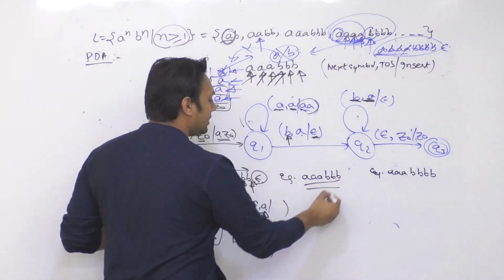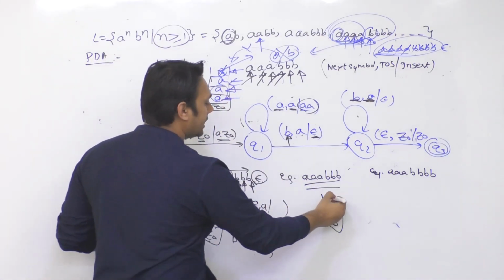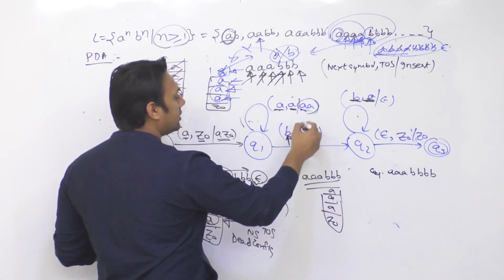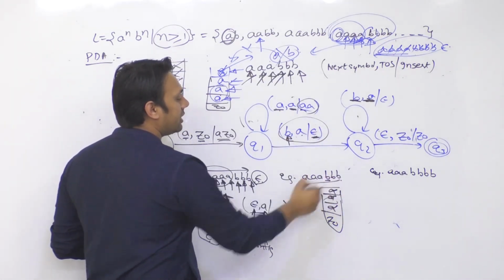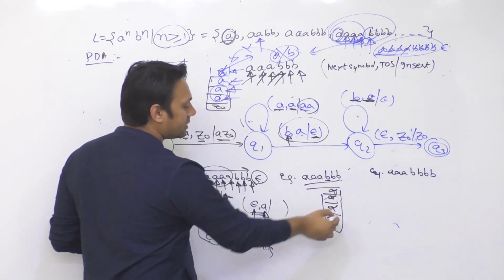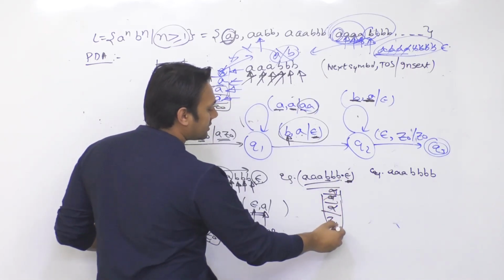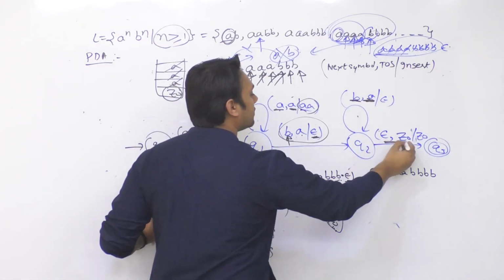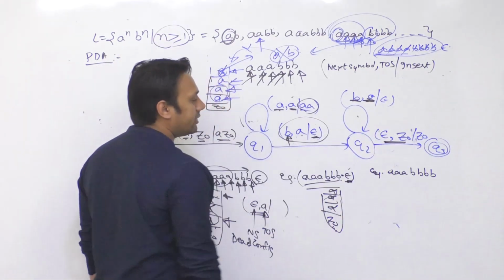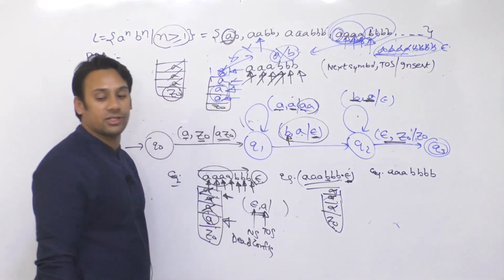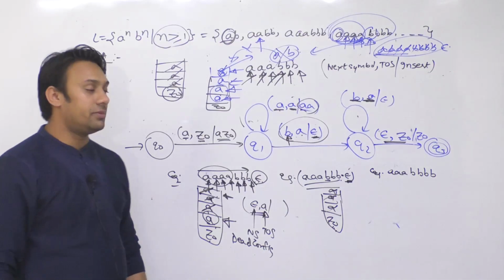But if you look at the second case, if you get an A, you will insert all these A's inside the stack. Then as soon as you start getting a B, you will remove all these A's out of the stack, because the number of A and number of B are equal. Then after the end of the string, the stack will be empty. So after the end of the string, we get epsilon and the stack is having Z naught. For this we have a transition which is epsilon comma Z naught slash Z naught. That means in the stack leave Z naught and go to the final state. तो उस केस में आप final state पर जा सकते हैं. So you can see this string will be accepted.